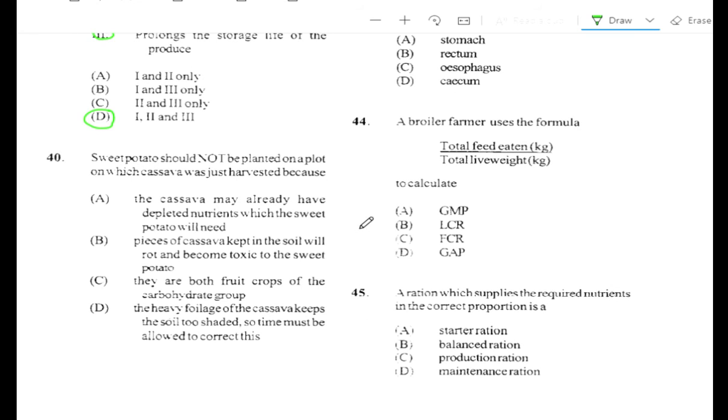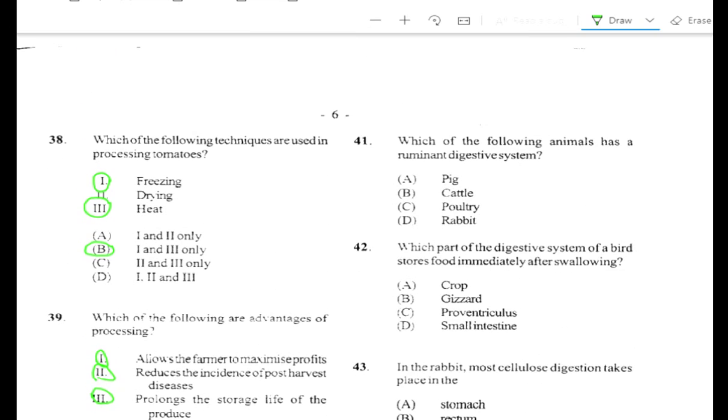Question number 40. Sweet potato should not be planted on a plot on which cassava was just harvested because A. The cassava may already have depleted nutrients which the sweet potato will need. So the best answer is A. Yes. They are the same type of crop, so they will use the same type of nutrients. They are both root tubers, so they use the same form of nutrients, so they will deplete the soil of that particular nutrient.